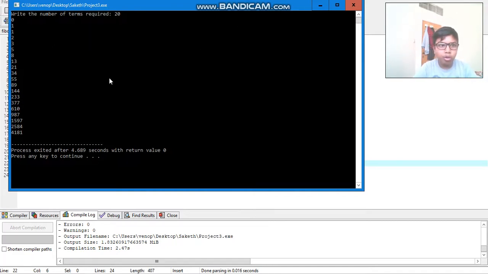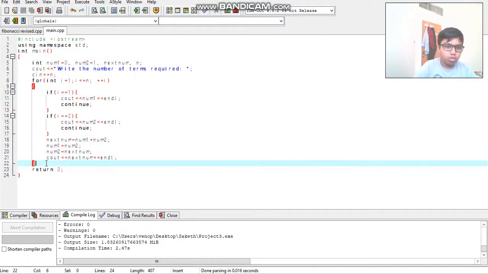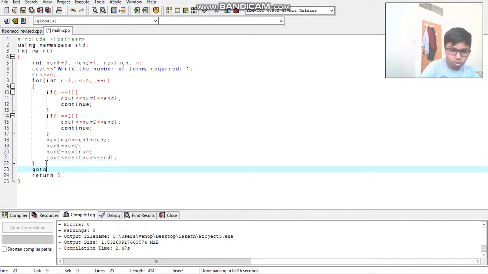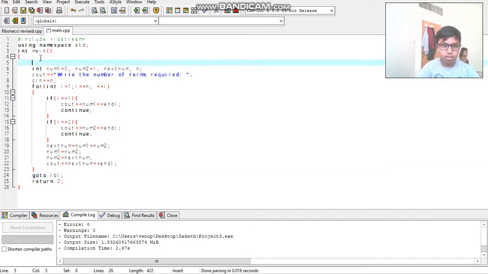So now you want it to start all over again so that you can give the input for another sequence. Fibonacci sequence only, but one more. So over here type goto LBL. We need to include a goto statement in this for this to be successful. And then over here you can define this full code as LBL and colon over here, not a semicolon.